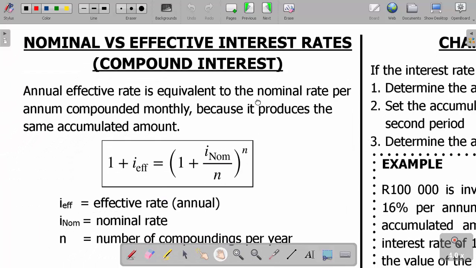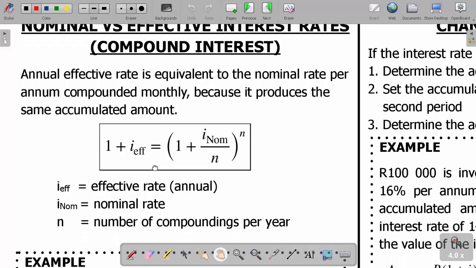Now, the annual effective rate is equivalent to the nominal rate per annum compounded monthly because it must produce the same amount to be accumulated. So this formula, 1 plus i effective equals (1 plus i nominal over n) to the power n, is what we use when converting from nominal to effective interest rate.